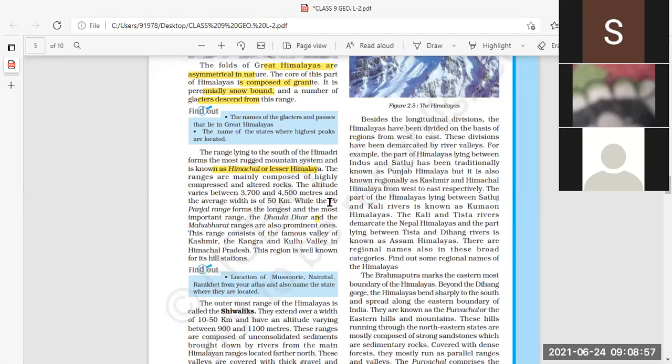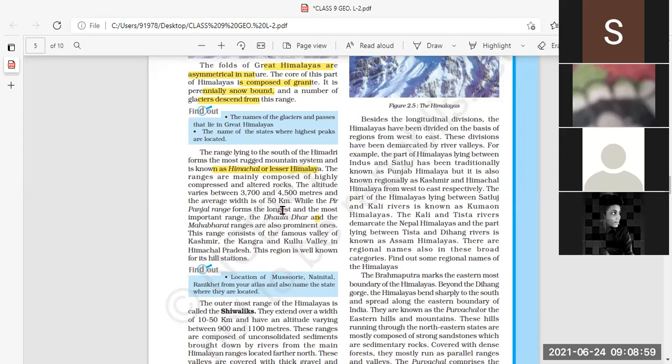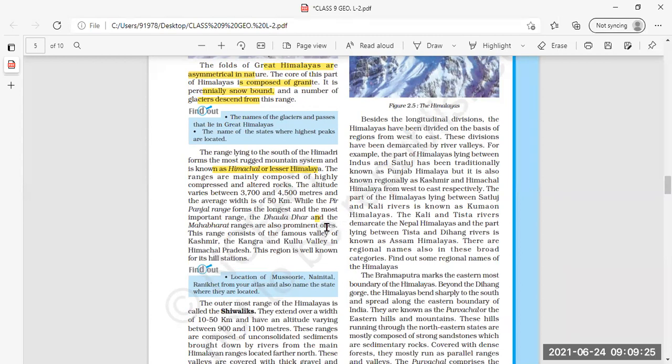Altitude varies between 3,700 and 4,500 meters. The altitude means the difference in the height of the hills of the ranges in the Himachal or Lesser Himalayas. That is the altitude, the height varies between 3,700 and 4,500 meters, and the average width is 50 kilometers.